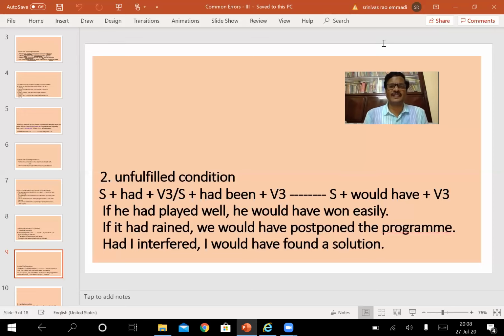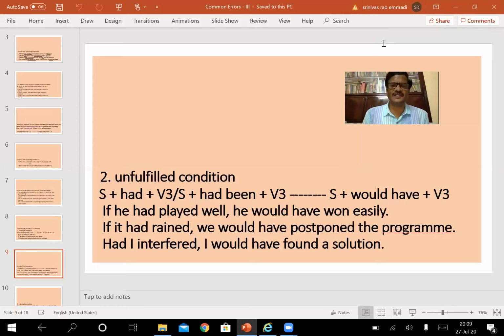If it had rained, we would have postponed the program. Raining did not take place, so postponement of the program did not take place. Raining did not happen, so the postponement of the program also did not happen. Had raining taken place, the postponement of the program would also have been taken. So based on the first activity, the second activity is to be written.